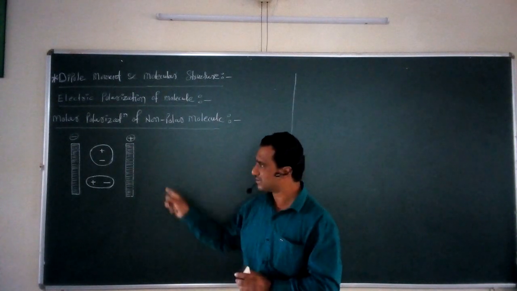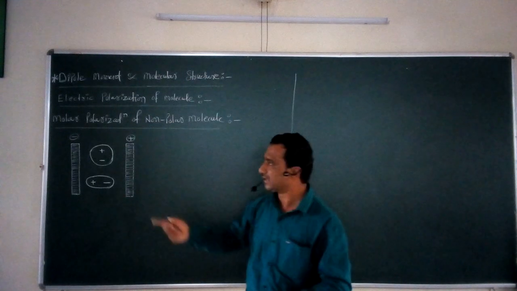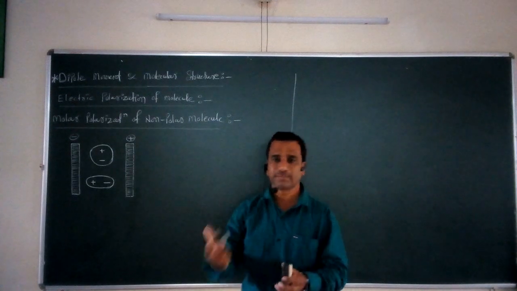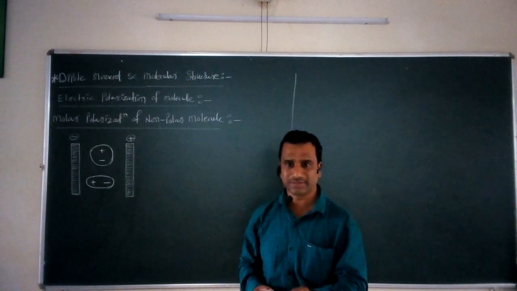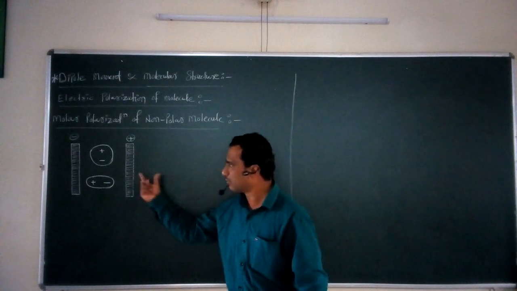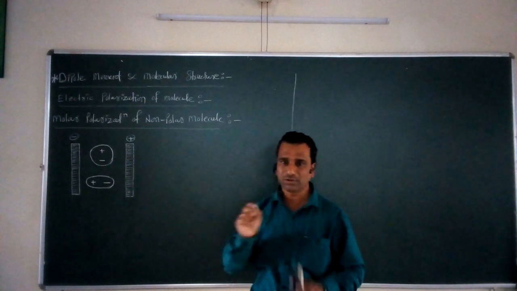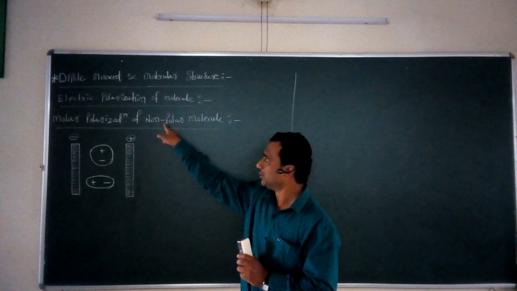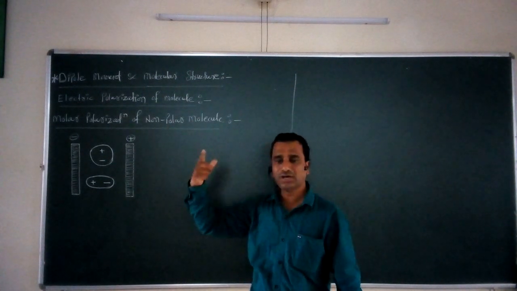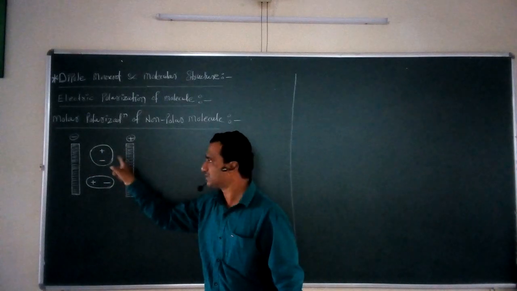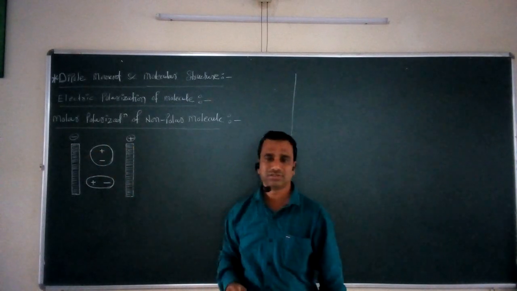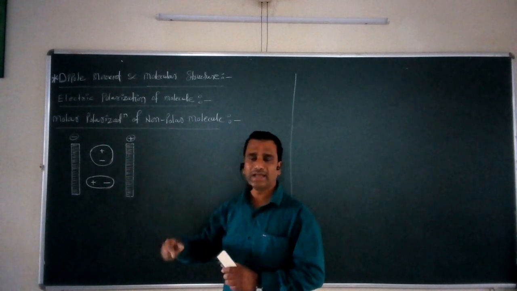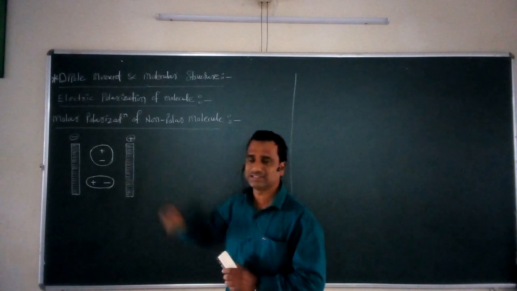For this purpose, we have to consider the next sub point, that is the molar polarization of a non-polar molecule. Suppose we consider a molecule whose nature is non-polar. For this purpose, we have to consider an external electric field. In that field, we place a molecule whose nature is non-polar, between two charged plates, one a negatively charged plate and the second a positively charged plate. This is the initial stage of the molecule.